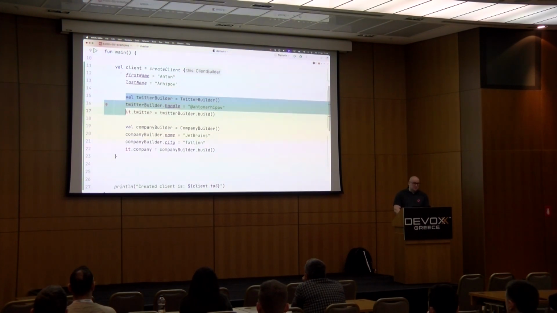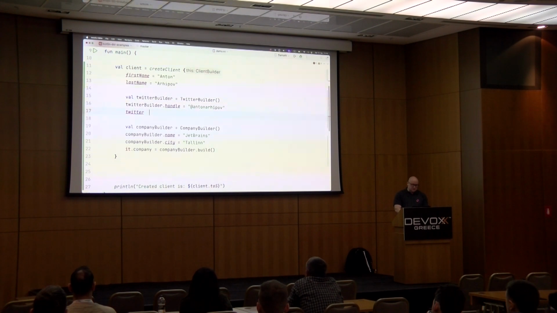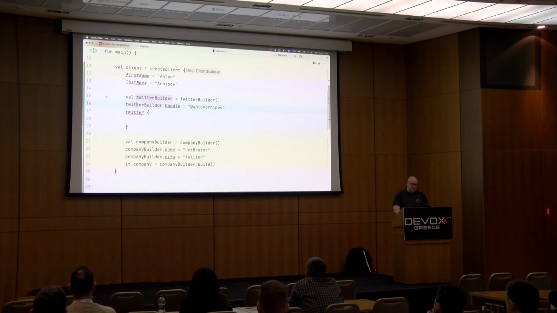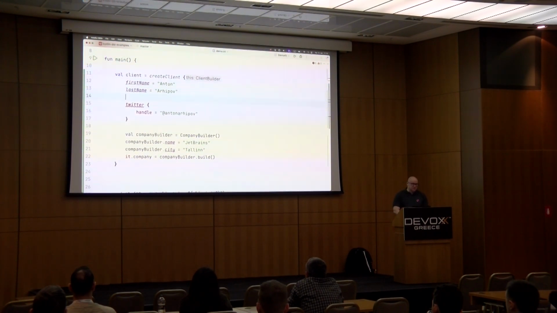Now, if you followed closely and you understand what I was talking about, then how do we create a Twitter block for this DSL? It could be something like this, all right? But we don't have the Twitter block yet. And what should it be? It should be a function that takes a block of code, and that block of code is executed in the context of a Twitter builder. And the Twitter function should be an extension to a client builder class.